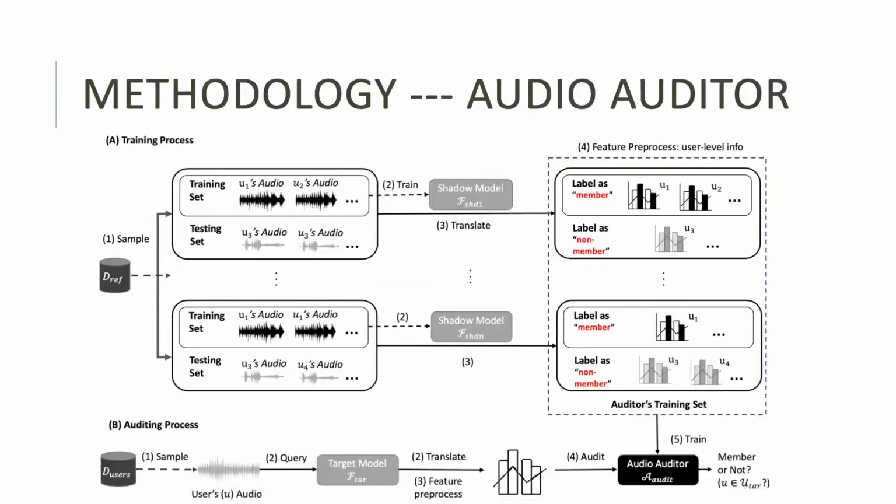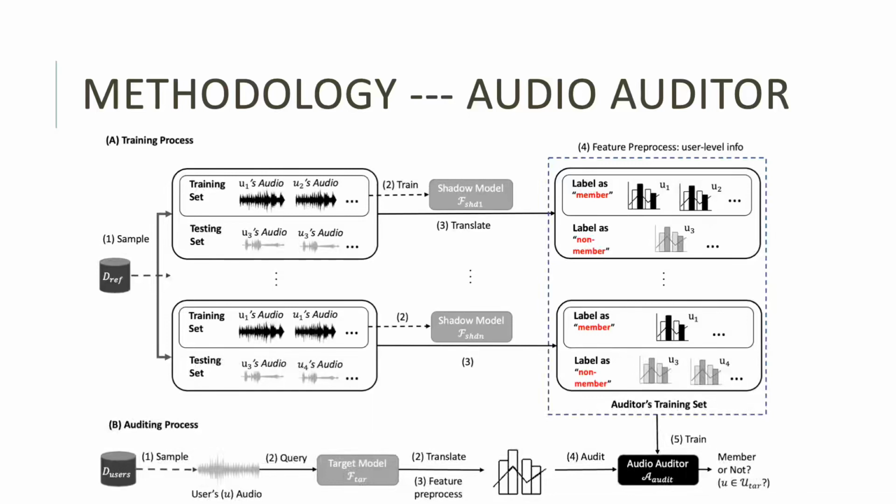Here is our methodology. There are two processes. The training process is to build our audio auditor, while the auditing process is to use this auditor and gain our user-level membership result. During the training process, shadow models are trained with different datasets to mimic the target model's behavior. Then we collect those shadow models' different behaviors on their own training and testing samples at the user level.